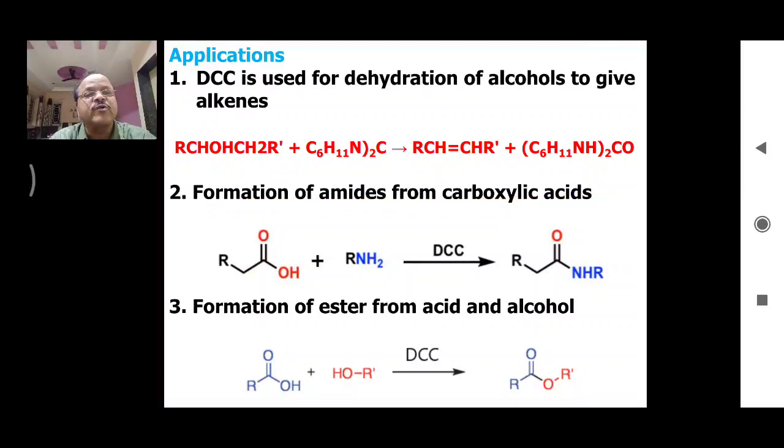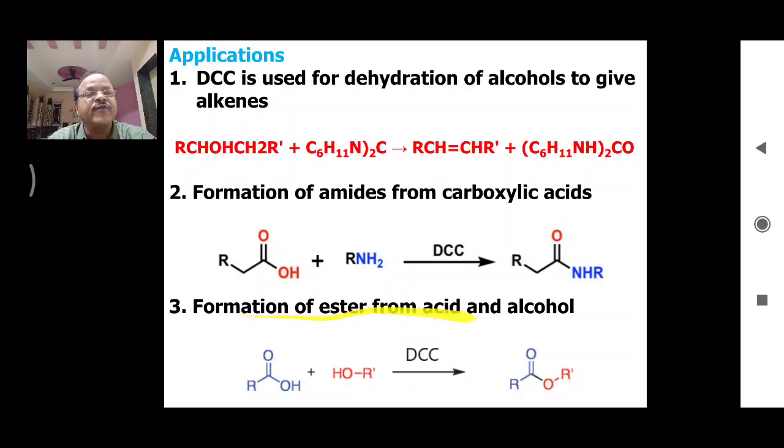So, this is carboxylic acid. When treated with amine in presence of DCC, there is formation of this amide compound. Just there is elimination of a water molecule. This OH and this H get eliminated in the form of a water molecule and we obtain this amide compound.